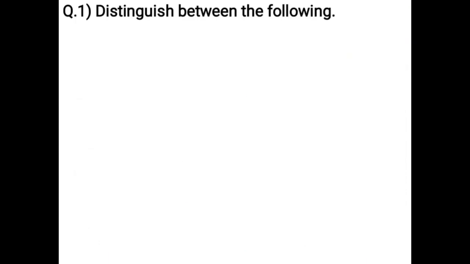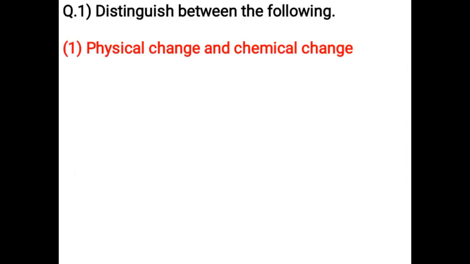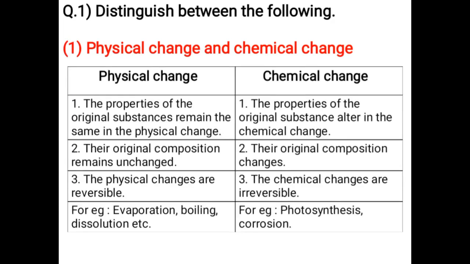Distinguish between the following: physical change and chemical change. The properties of the original substances remain the same in the physical change. The properties of the original substance alter in the chemical change. The original composition remains unchanged. The original composition changes. The physical changes are reversible. The chemical changes are irreversible.